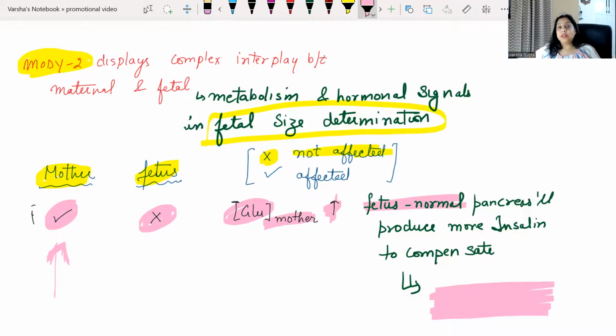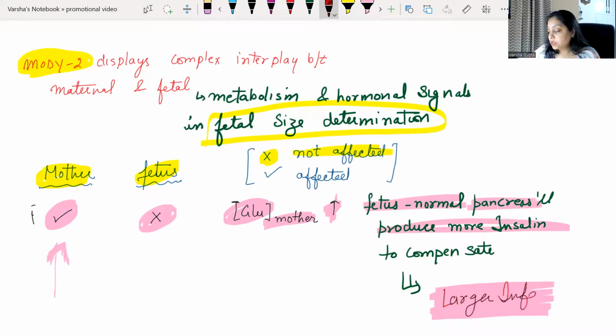In the womb the fetus is there, mother is abnormal, blood glucose is up, but the fetus is fine. So the fetus will help to compensate because it is still inside the body. The pancreas of the fetus will produce more insulin to compensate for what the mother doesn't have. And that will result in a larger infant size. Larger infant, right?